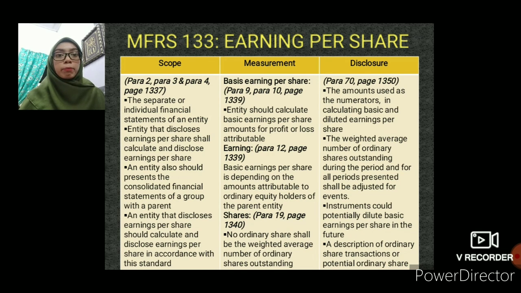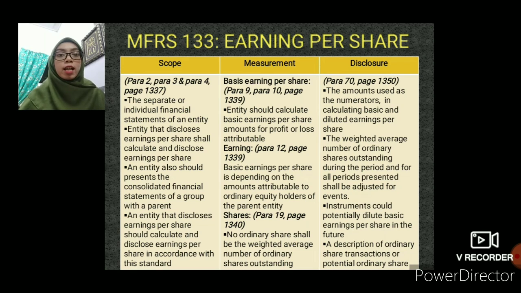An entity should calculate basic earnings per share amounts for profit or loss attributable to ordinary equity holders of the parent entity, and if presented, profit or loss from continuing operations attributable to those equity holders. Basic earnings per share equals profit or loss attributable to ordinary equity holders of the parent entity divided by the weighted average number of ordinary shares outstanding during the period.